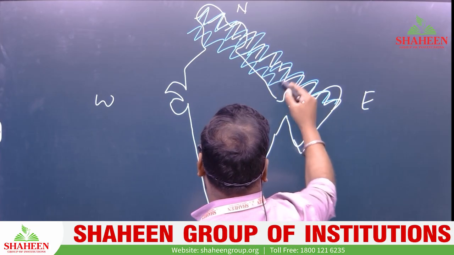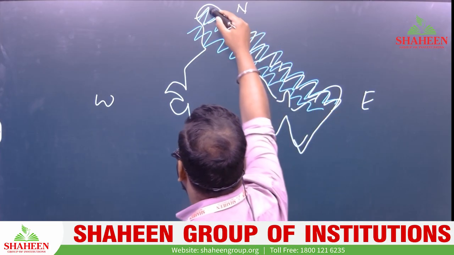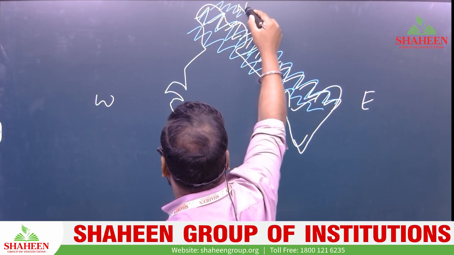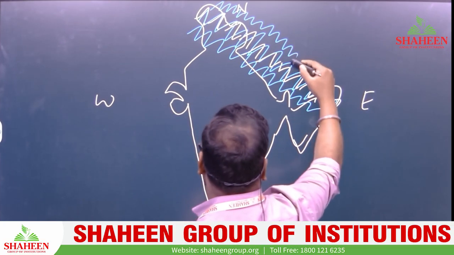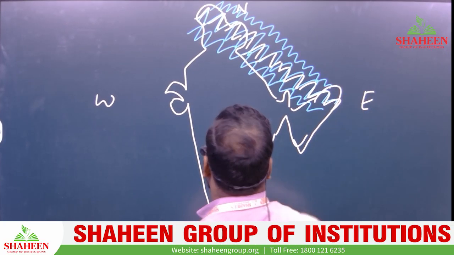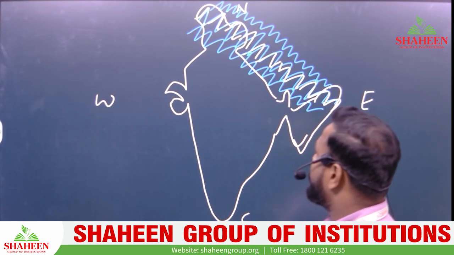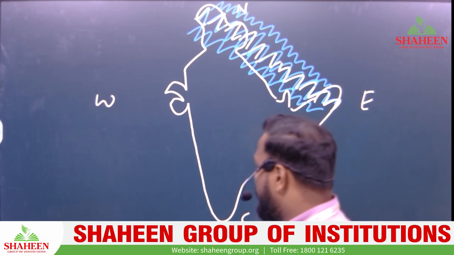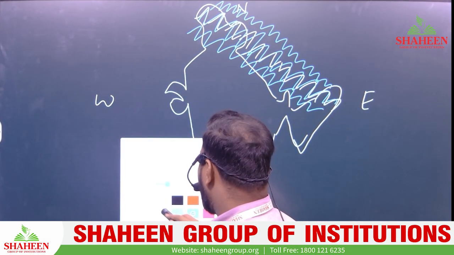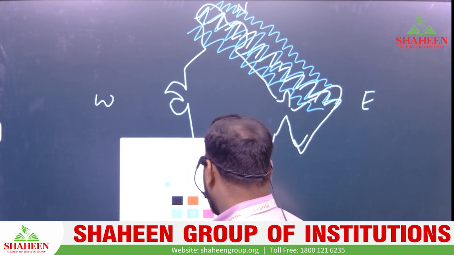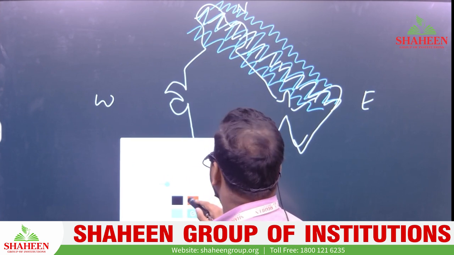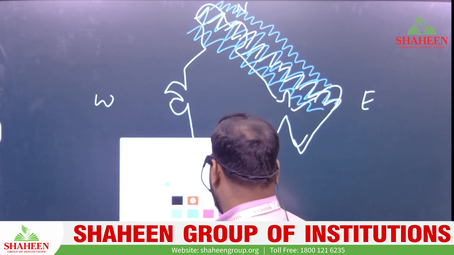So Himalayas have spread from north to northeast part of India. Yes, these are your Himalayas. Then, as I have told you, the mountains or the peaks of India, for mountains we will take red, right?